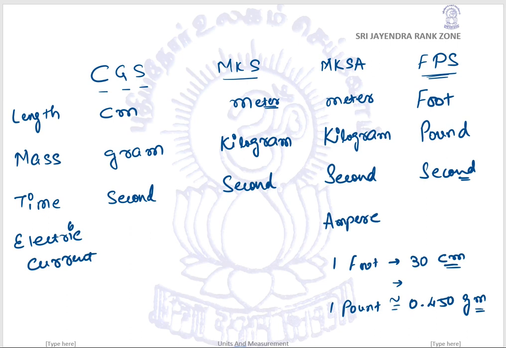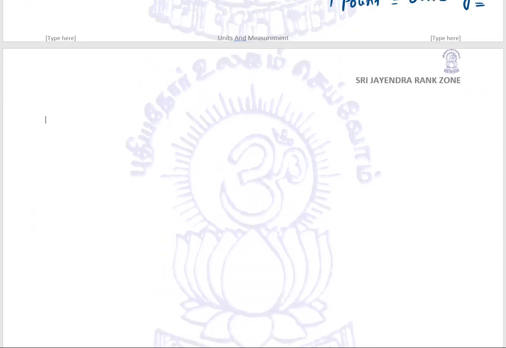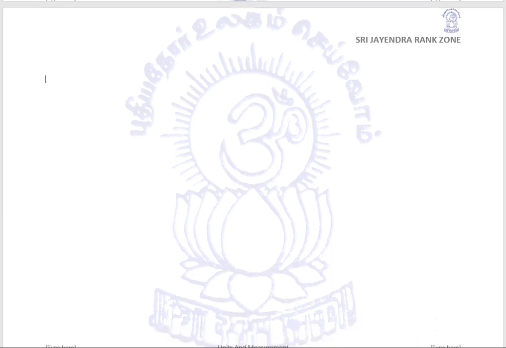So to remove all these difficulties, scientists established one unique system, which we call the SI system. It's an international system. Let's look at what is there. So they have defined the SI system. They have defined certain quantities which they considered fundamental quantities. So they understood what the requirements are.